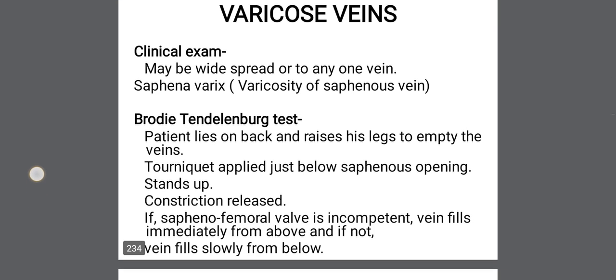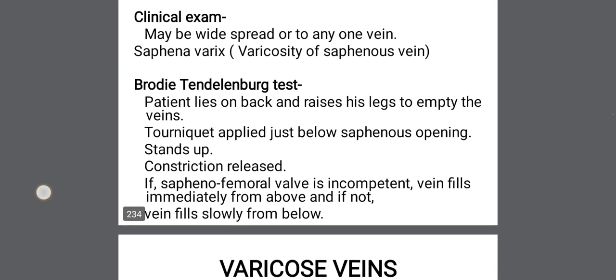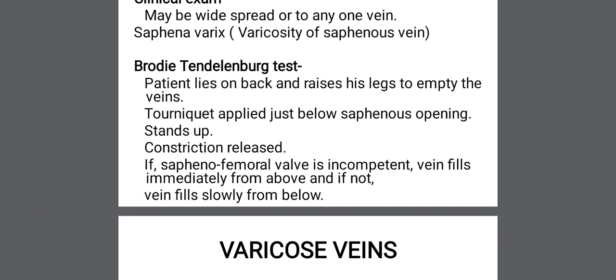Then while doing the clinical examination, you have to do the Brodie-Trendelenburg test. The patient lies on his back. You raise his legs to empty the veins. As the veins become empty, you apply a tourniquet just below the saphenous opening. Then ask the patient to stand up.